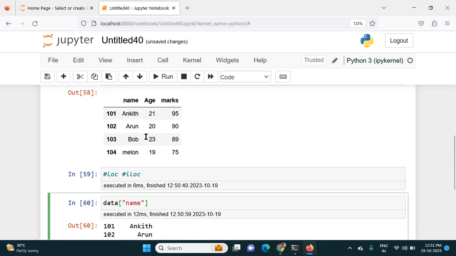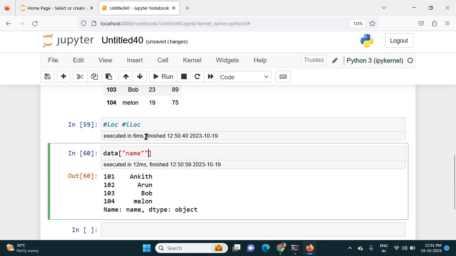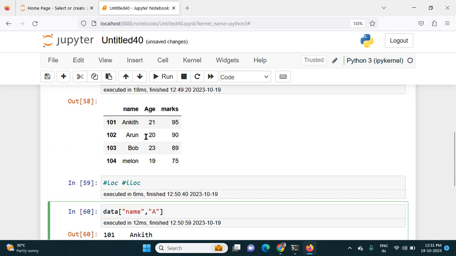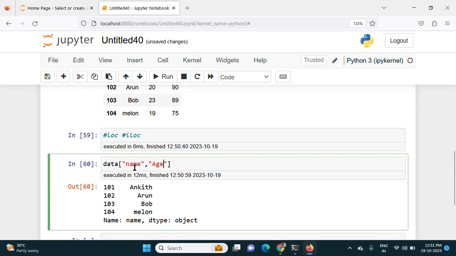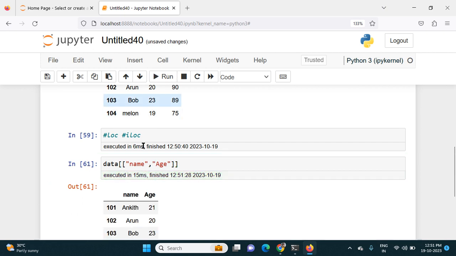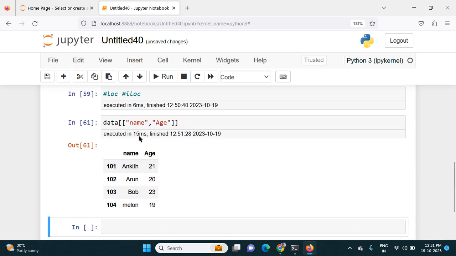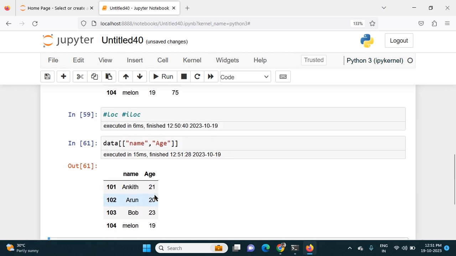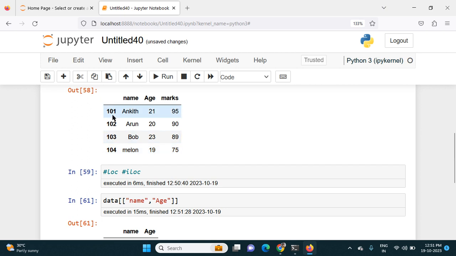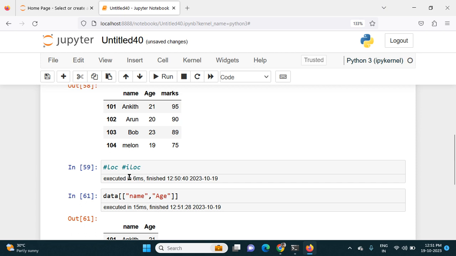If I want one more column, like age, I put a comma and call age. But here I have two arguments, so I put them in another list. If I run this, I get name and age for all the rows. What if I want to get the name and age for a particular index? Then these two keywords are very helpful.